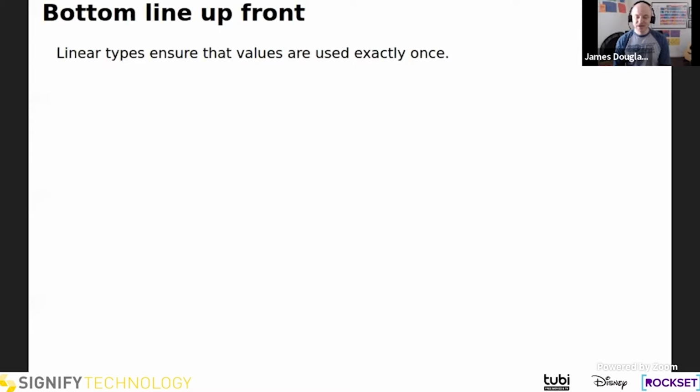Cool. So before we get started, I want to briefly introduce the concept of linear types, what they are and what they're all about, and then we'll really get into the meat of it later. So basically, this is the key takeaway framing this whole talk: linear types ensure that values are used exactly once, and really that's it. And so this can help us write code that is more understandable and has fewer bugs, as we'll see. We'll leave it there for now and get into it in a little bit.